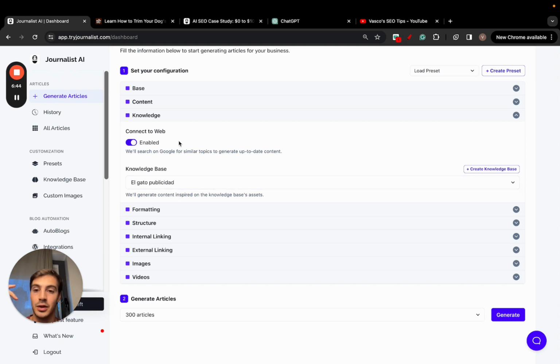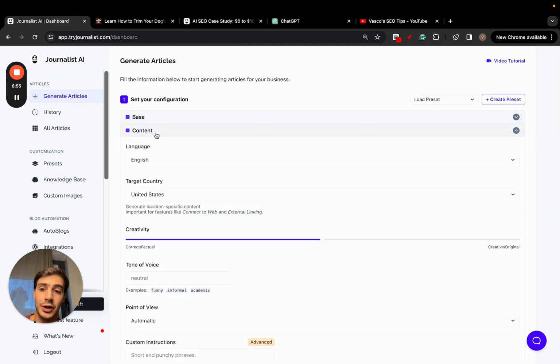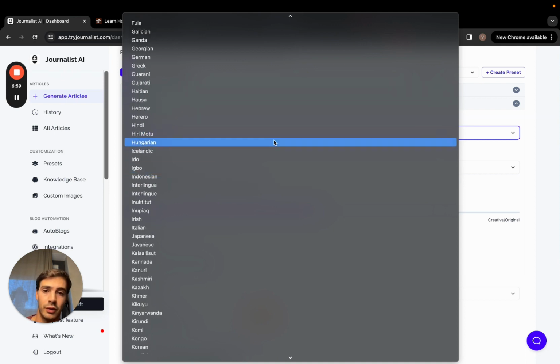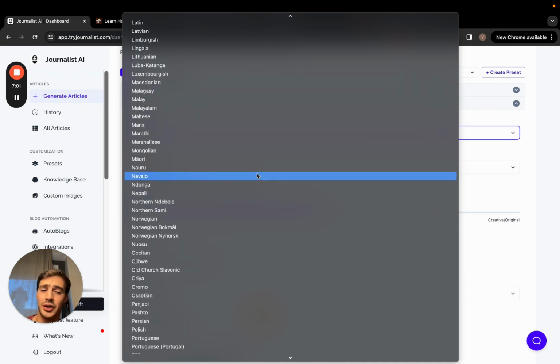Now, if you want to go a step further, you just click here, connect this to the web, and you're able to generate up-to-date content, which is super, super powerful. You're connecting live to the web to be able to generate content that's up-to-date, and depending on the niche, this could be very important. Then here in content, you can select the language. You can select from over 150 different languages, which is quite powerful if you're targeting international markets.